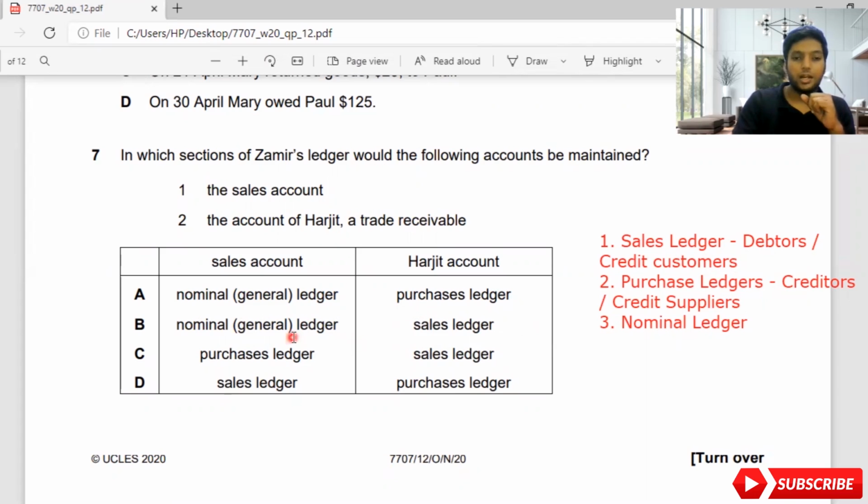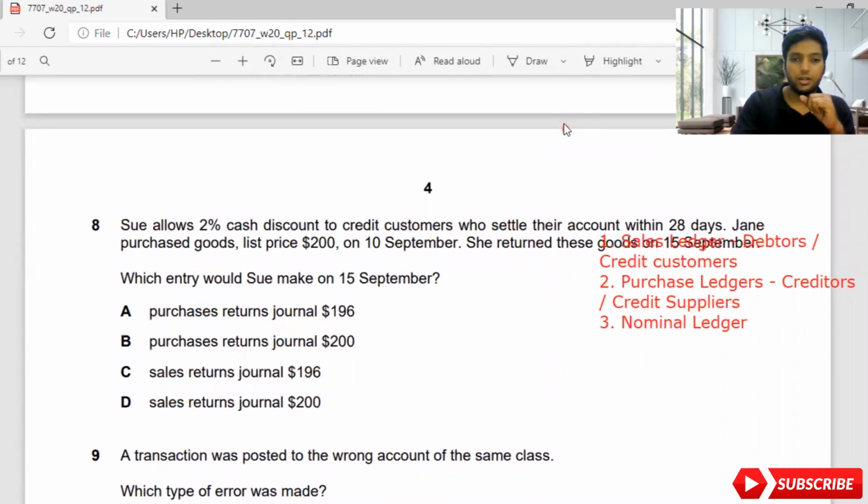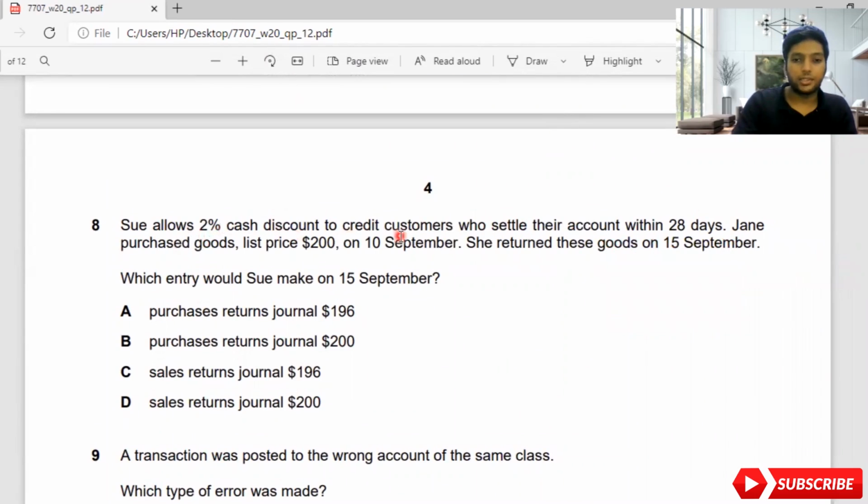With that knowledge, answer B, we'll move on to the 8th part. I'm going to erase this off. Sue allows a 2% cash discount to credit customers who settle their account within 28 days. Jane purchased goods, list price $200, on 10th September. She returned these goods on 15th September. Which entry would Sue make on 15th September?